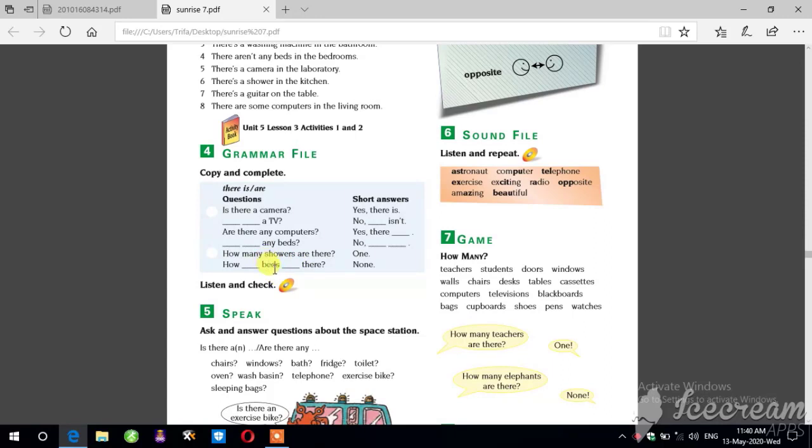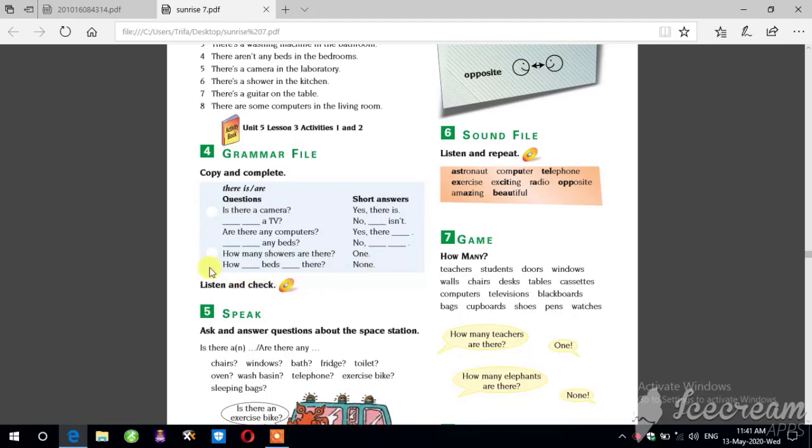It is plural. How many beds are there? There aren't any beds, so the answer is none. None means what? There aren't any beds. It is okay to say there aren't any beds and to say none as the answer.